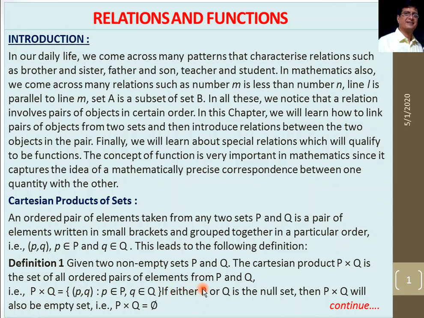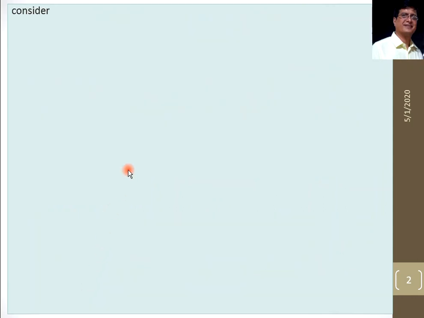If either of the sets P and Q is a null set, then P cross Q will also be the empty set, because when there is no element in one of the sets, no Cartesian product is possible. So this is the definition of Cartesian product. First we write the ordered pairs, and the collection of ordered pairs is known as the Cartesian product.